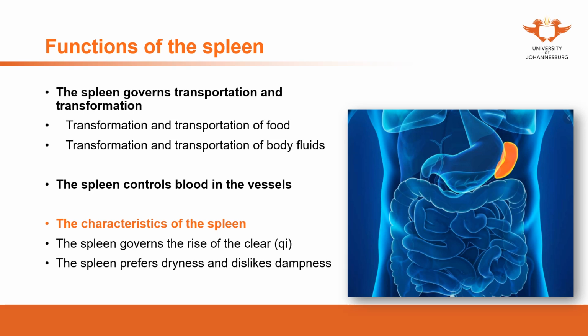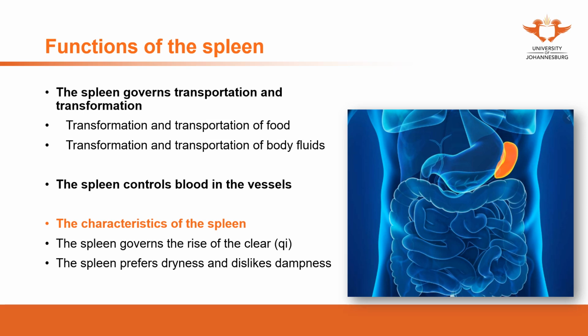And the acquired food, after being digested by the spleen, becomes acquired qi. That's the nutrition we need, which the body can use. So the spleen can absorb the acquired qi and transport it to the lung. Then you go back to the lung's function. In previous videos, we said the lung governs dispersing and descending.